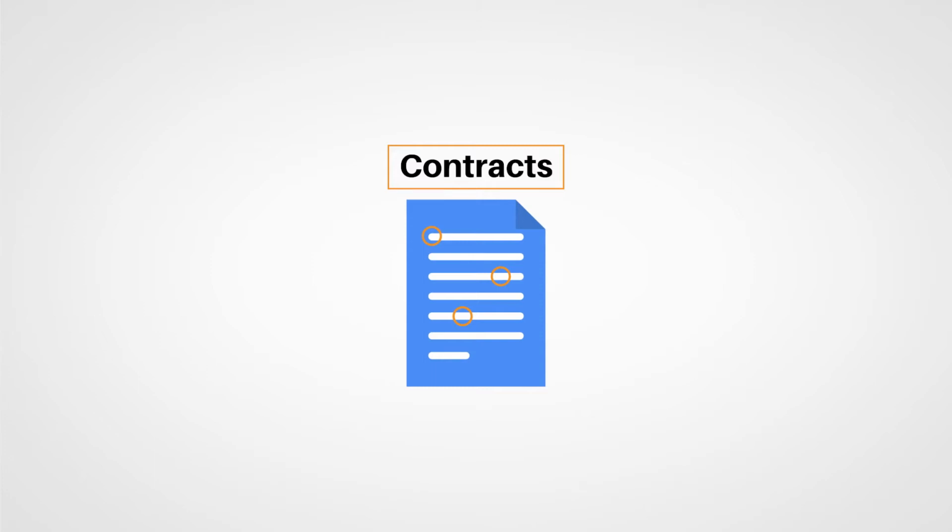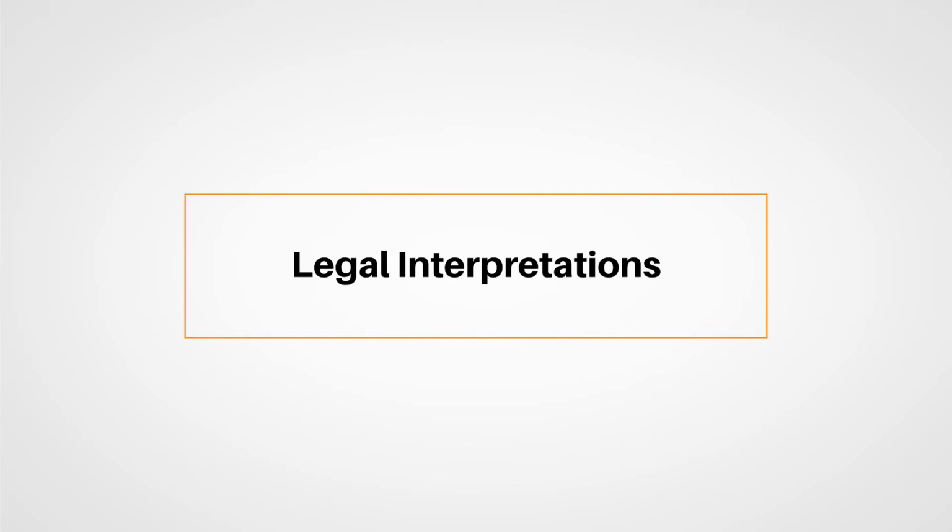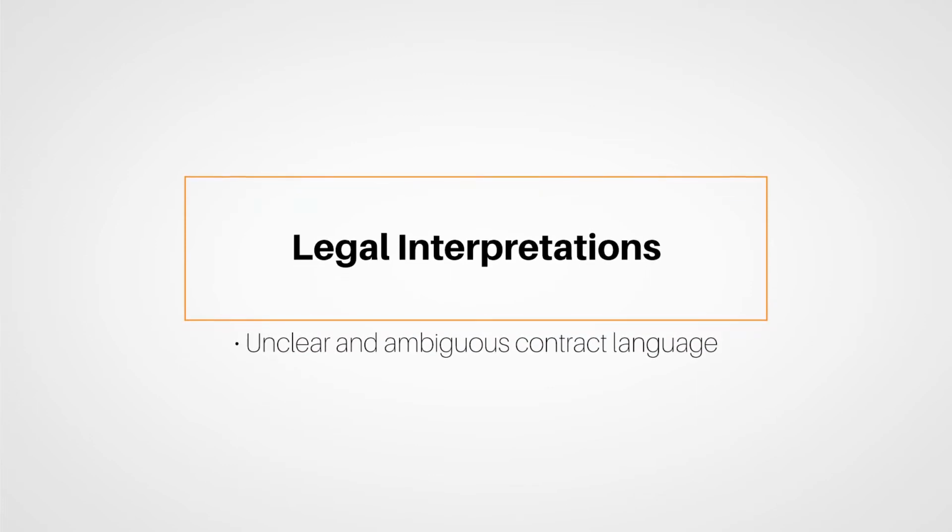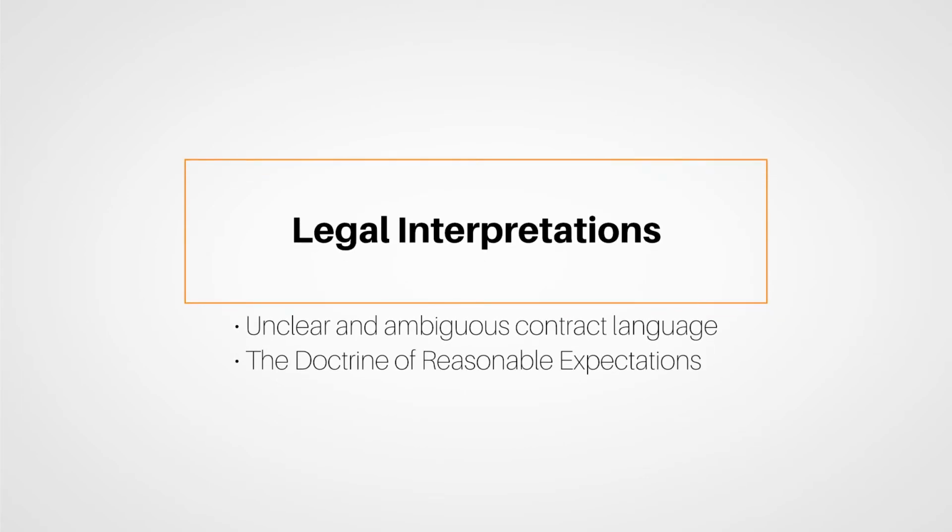We also looked at aleatory contracts. This specifies that an insurance policy is a personal contract, as it insures people and not things. Remember that insurance policies are conditional in nature. You saw that both insured and carriers are required to meet certain policy conditions in order for everything to work out in the end. The last section covered legal interpretations that have affected the business. Unclear and ambiguous contract language and the doctrine of reasonable expectation go hand in hand, and it's important to relate them to each other.